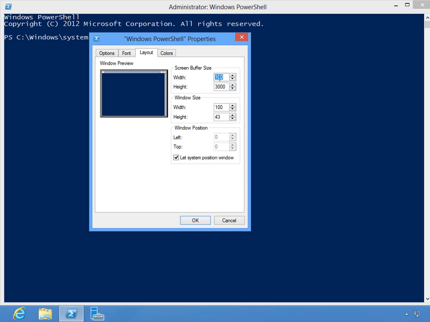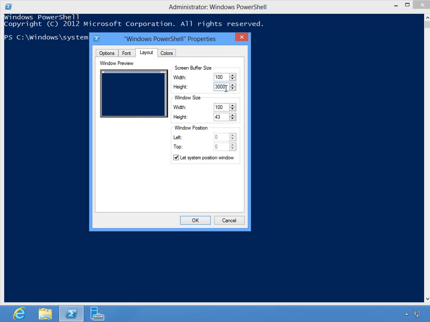I do recommend, though, if you change the screen buffer width and the window size width, if you keep them the same, then you won't get a scroll bar going across the bottom here, which can sometimes be kind of annoying. This height screen buffer, that is this elevator bar.